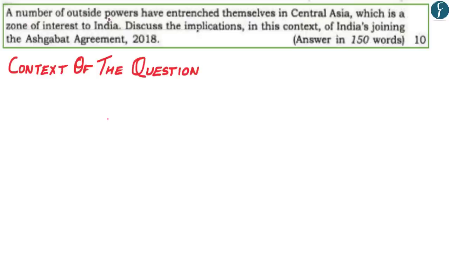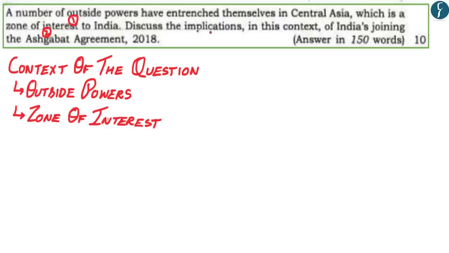Now the question reads, a number of outside powers have entrenched themselves in Central Asia, which is a zone of interest to India. Discuss the implication in this context of India joining the Ashgabat Agreement of 2018. Now the first context of the question is the number of outside powers that are currently present in Central Asia. The second context of the question is how Central Asia is a zone of interest to India. The third aspect that the question asks is discuss the implications on how the presence of outside powers in Central Asia have affected Central Asia as being a zone of interest to India, wherein one of the implications that you had to discuss was India joining the Ashgabat Agreement.